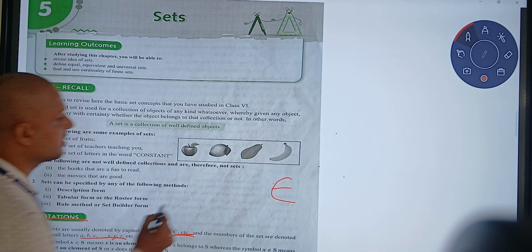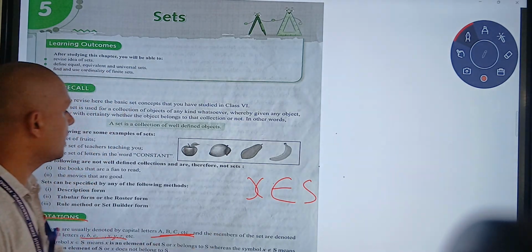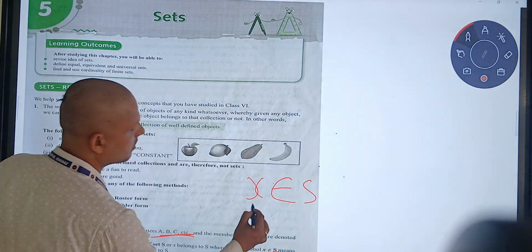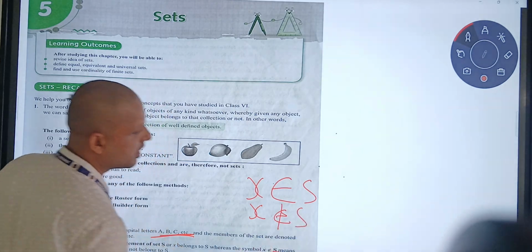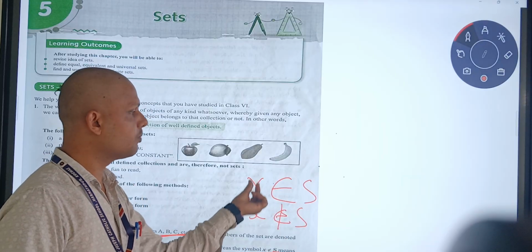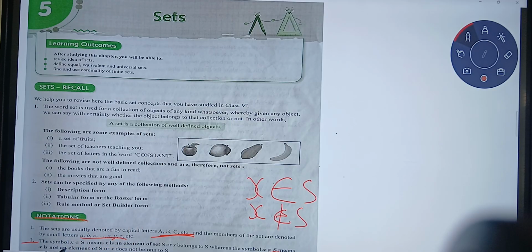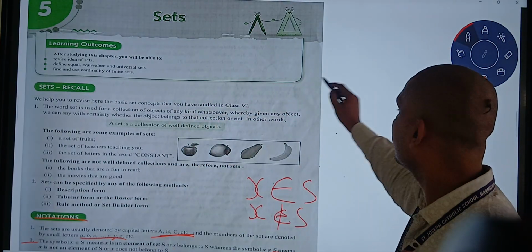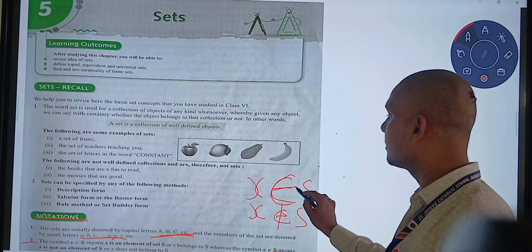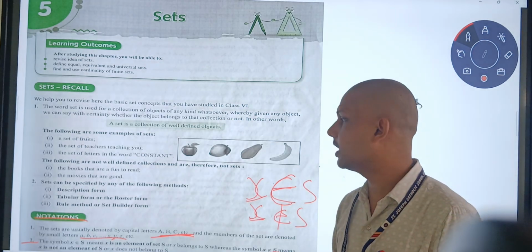So x ∈ S, you can read it like that: x is an element of set S, or x belongs to S, whereas the symbol ∉ means does not belong to. x ∉ S means x is not a member of set S, and x ∈ S means x is a member of set S. If it is written like this, x belongs to set S means x is a member of set S, and x does not belong to set S means x is not a member of set S.